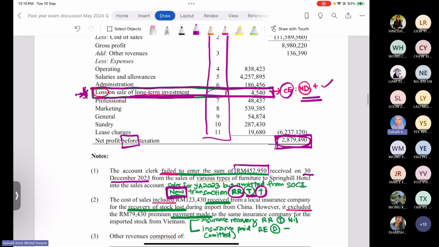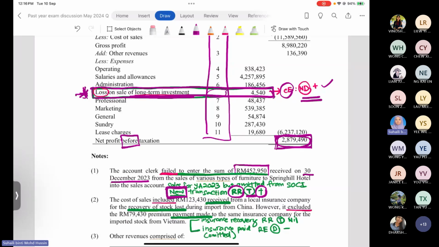Okay, so in the note number two, it's mentioned that the company included the 123,430 ringgit, the amount received from a local insurance company for the recovery of the stock loss during the import from China, in the total of the cost of sale. So the company claimed back the insurance amount because when they imported the stock from China, the stock was lost.